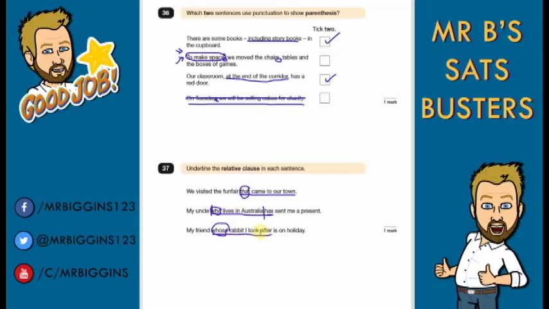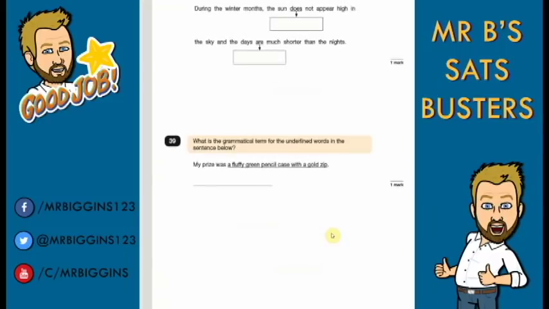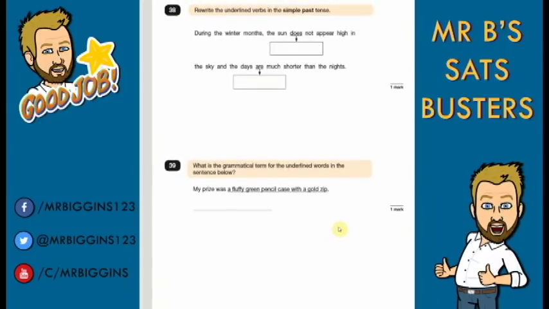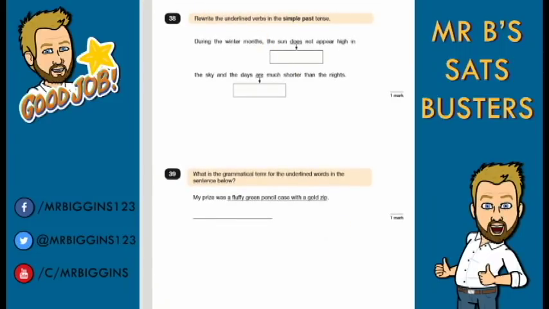And once you've underlined it, have a look and see if it makes sense without this part in. So if I just underlined to here, okay, didn't include the after, my friend after is on holiday, doesn't make sense on its own, so I know I need to include more. If I'd included the extra is, my friend on holiday, sort of makes sense, but the rabbit I look after is, doesn't make sense on its own, so you get the picture.